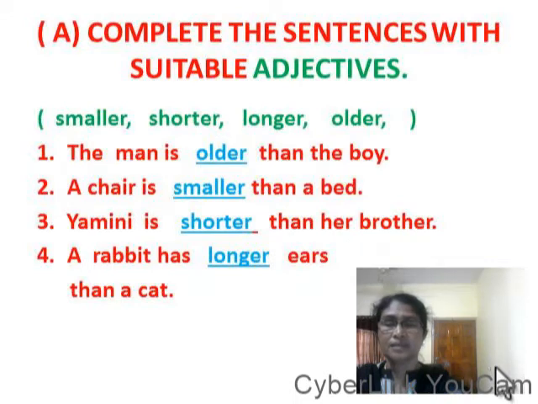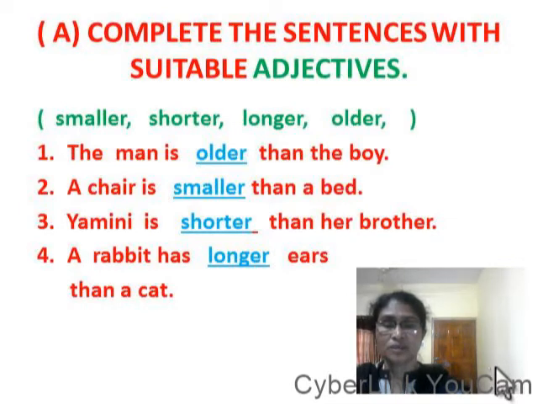Complete the sentences with suitable adjectives: smaller, shorter, longer, older. The man is older than the boy. Older is the adjective, ending with er. A chair is smaller than a bed. Smaller is the adjective, ending with er.